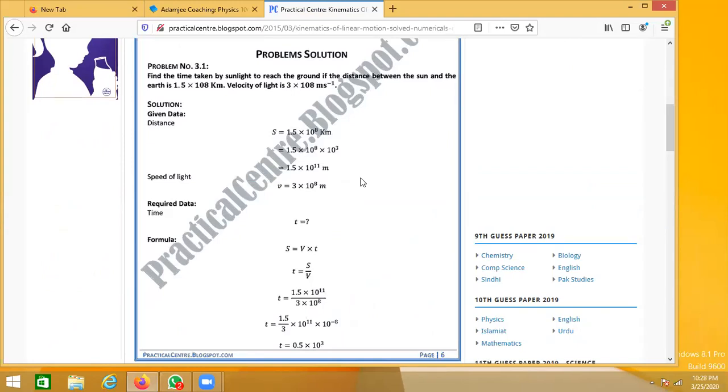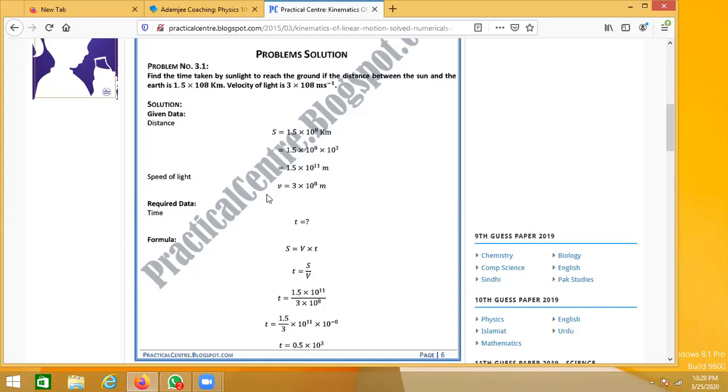So if you analyze the data in the question, we are given the distance, which is 1.5 × 10^8 kilometers.